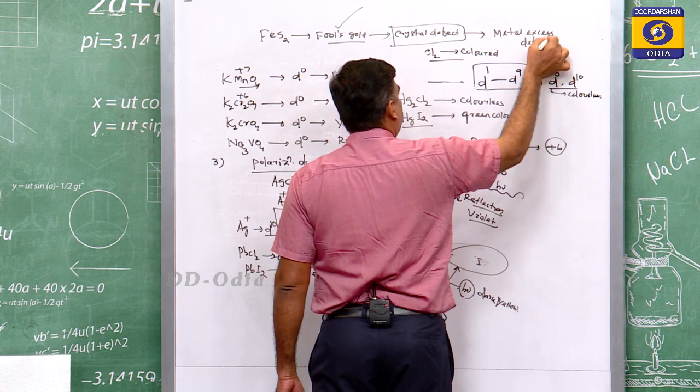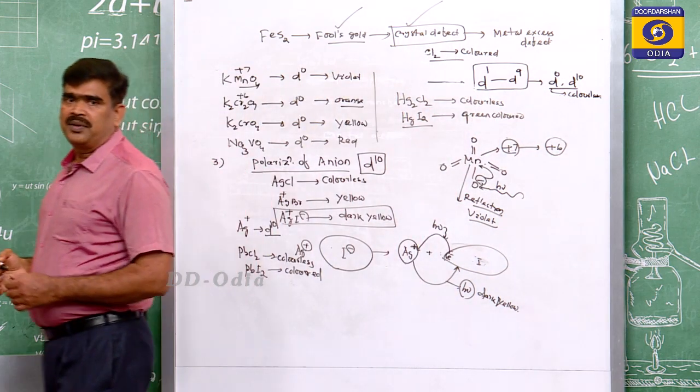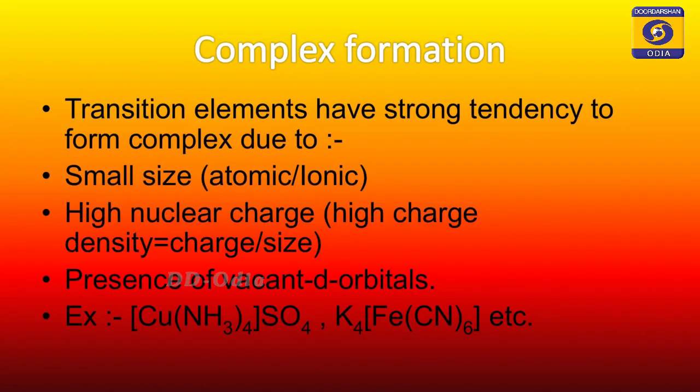Due to this reason, it looks full. It looks golden yellow color. Next important property is the ability to form complexes. For transition metals, this is the most important property. They have the capacity to form complexes.